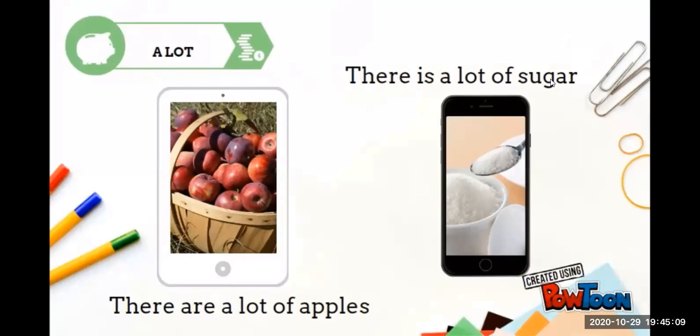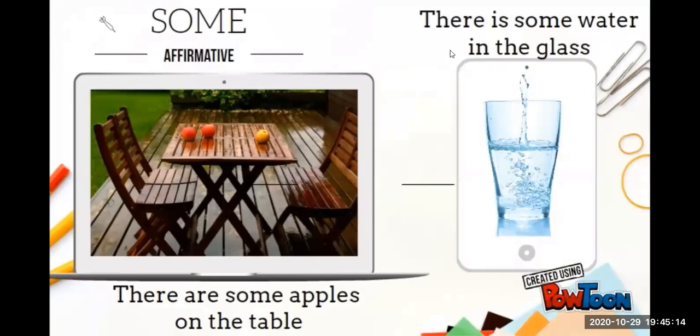A lot puede ser ocupado para contable y para incontable. Okay. Some. También some se puede ocupar para ambos. Okay? There are some apples on the table. There is some water in the glass. Okay? A lot significa mucho y some significa algo de agua o algunas manzanas. ¿Ok? Es una cantidad menor. Pero recuerden, como habíamos visto en la anterior clase, se ocupan para oraciones afirmativas, ¿cierto?